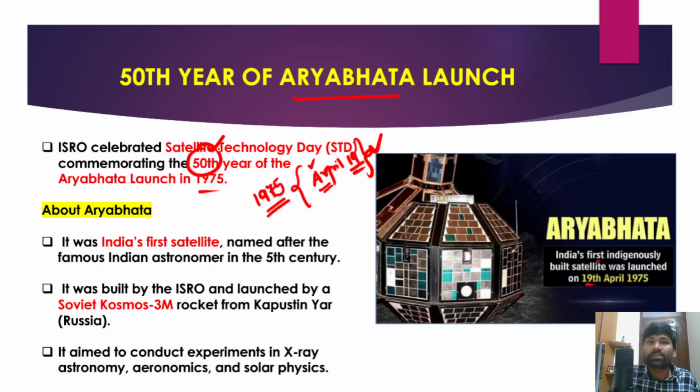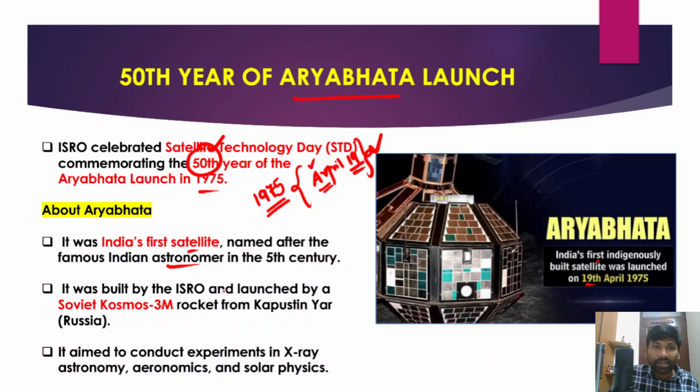Now some details with respect to Aryabhatta. It was India's first satellite, right? Aryabhatta is known as India's first indigenously developed satellite, and in fact Aryabhatta is named after a very famous Indian astronomer Aryabhatta who lived in the 5th century.